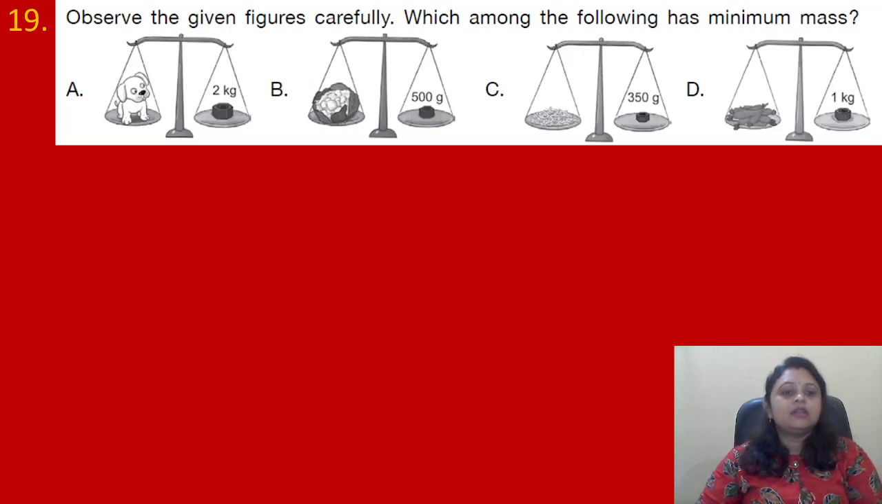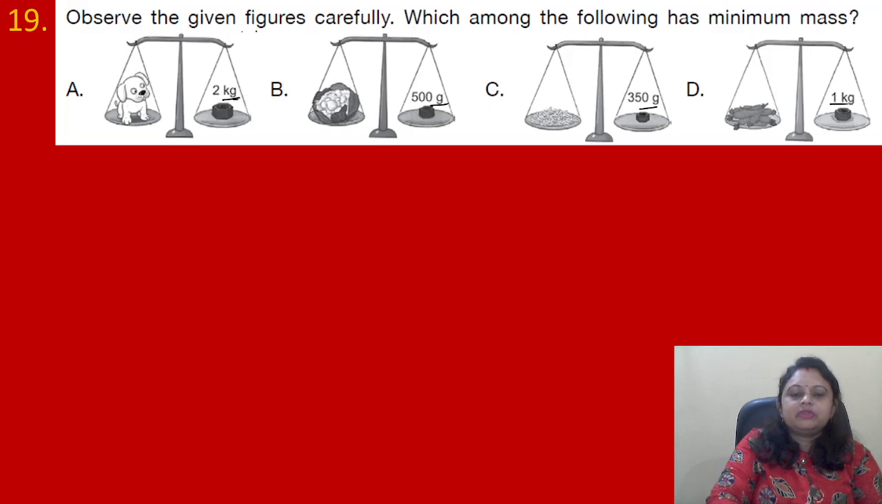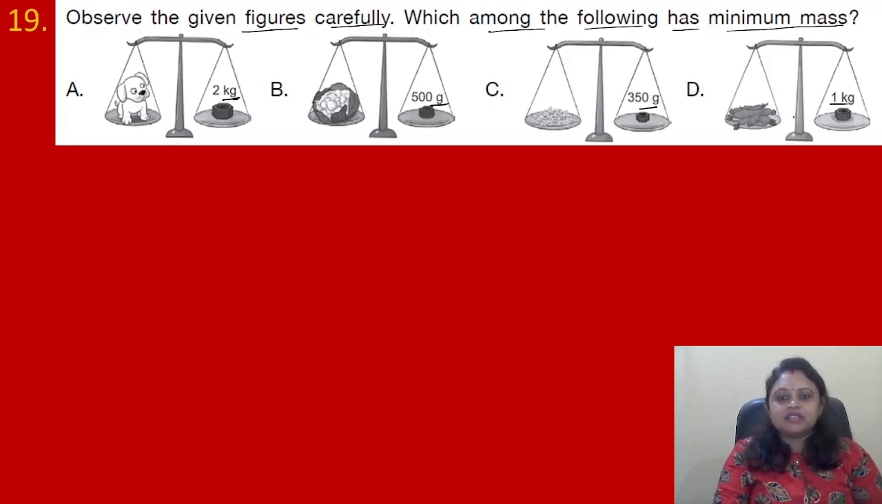Coming to the next question, observe the given figure carefully. Which among the following has minimum mass? So mass in option A, 2 kg is there, B 500 grams, C 350 grams, D 1 kg. So observe the given figure carefully and which among the following has minimum mass. So 2 kg, 500 gram, 350 gram, 1 kg. You can see the units are different. Some are in kg and some are in gram, right? So we need to convert them into same unit.